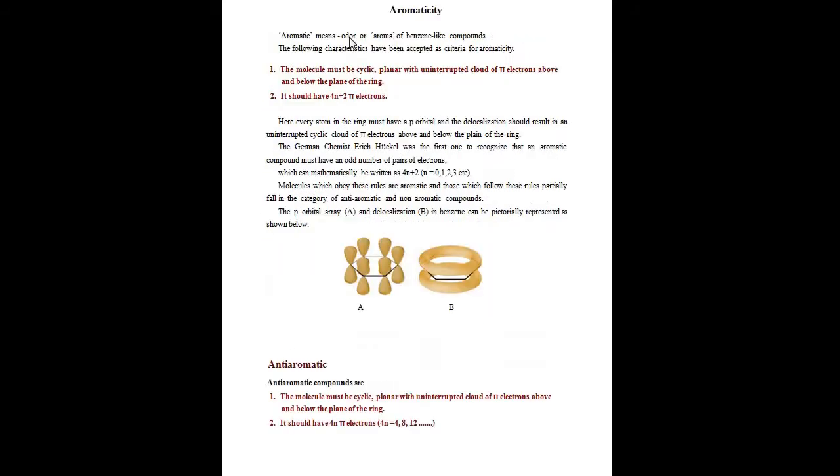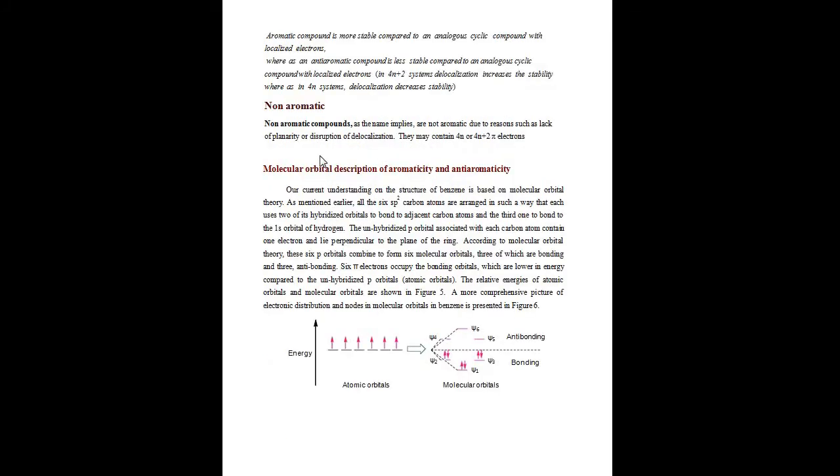Aromatic and anti-aromatic must be planar, cyclic, with an uninterrupted cloud of pi electrons. In aromatic compounds the 4n plus 2 pi electron rule is followed. In anti-aromatic compounds the 4n pi electron rule is followed. But a non-aromatic compound lacks planarity, so it does not follow 4n or 4n plus 2 pi electrons.